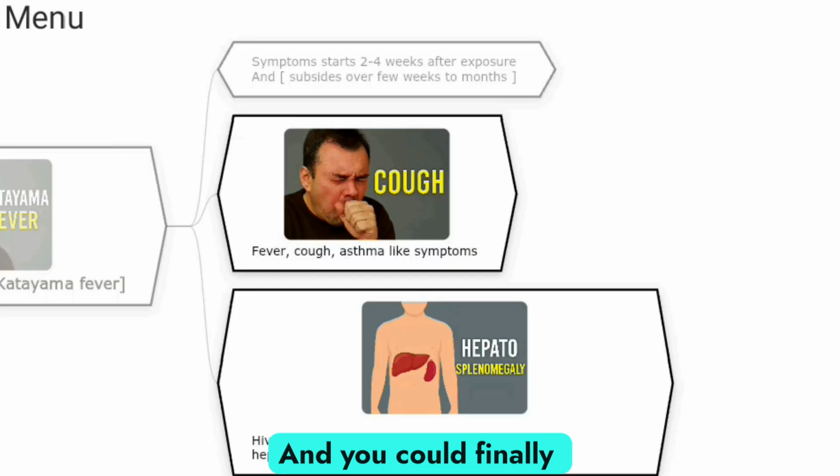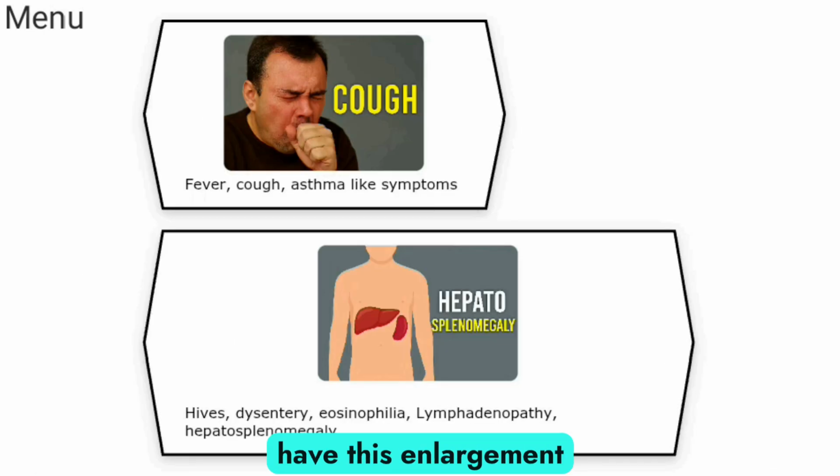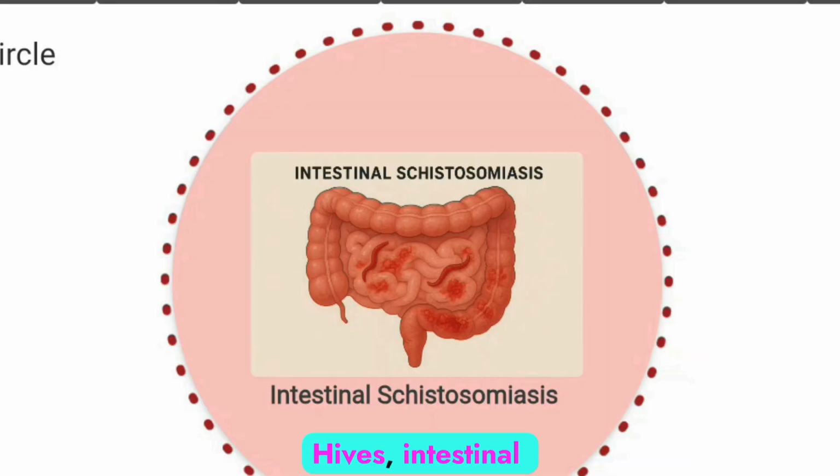And you could finally have this enlargement of your liver, enlargement of your spleen. You could have dysentery. You could have lymphadenopathy, which is the enlargement of your lymph nodes in your body. Dysentery, hives.